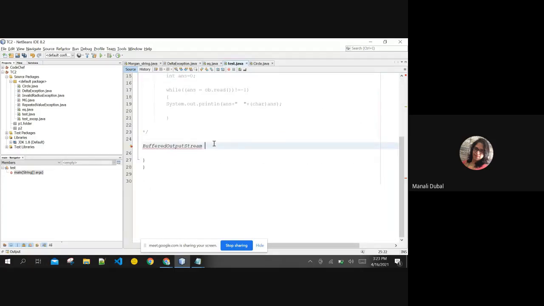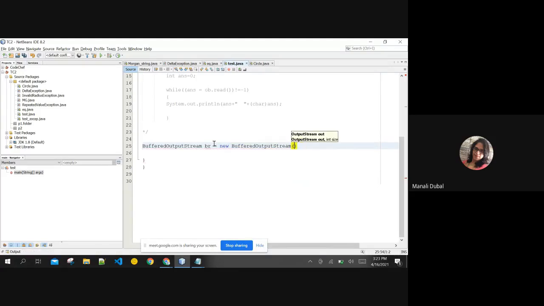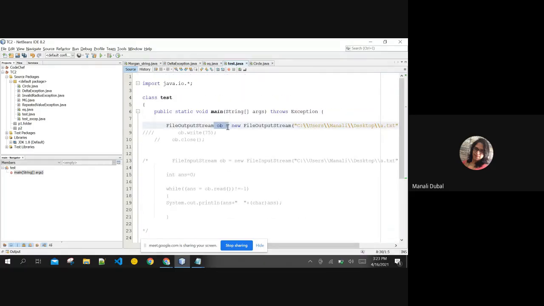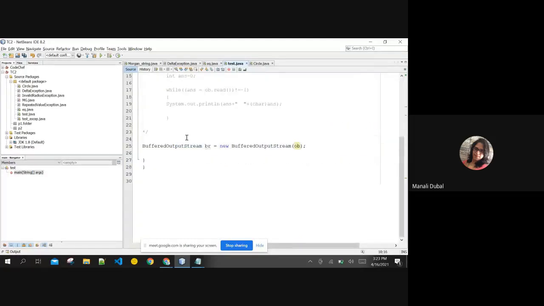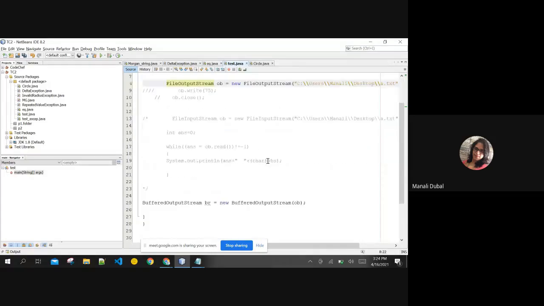Then your buffered input stream object can be created. I am creating the buffer input stream object over here. And in this output stream object, I am passing the output stream as OB. OB is nothing but your file output stream. Your BR is currently pointing to your OB, which is pointing to your file A. So reading and writing data to file can be simply done using file output stream also, and can also be done using buffered input output stream. If I am outputting the data to the file, I am writing it on the file, then I will be using buffered output stream, and I am passing the object of your firstly created file output stream over here. Same thing you can do here also.